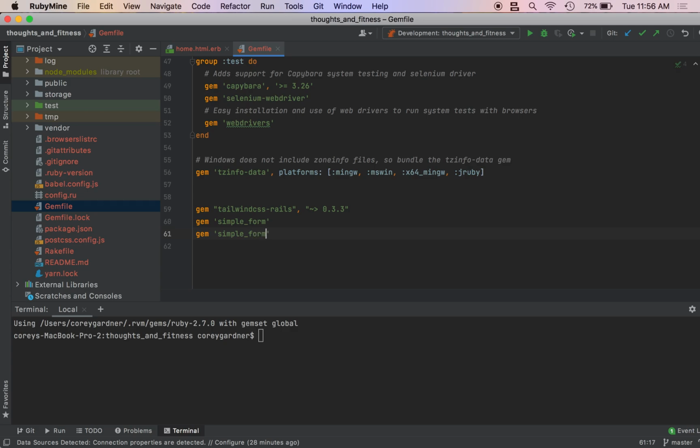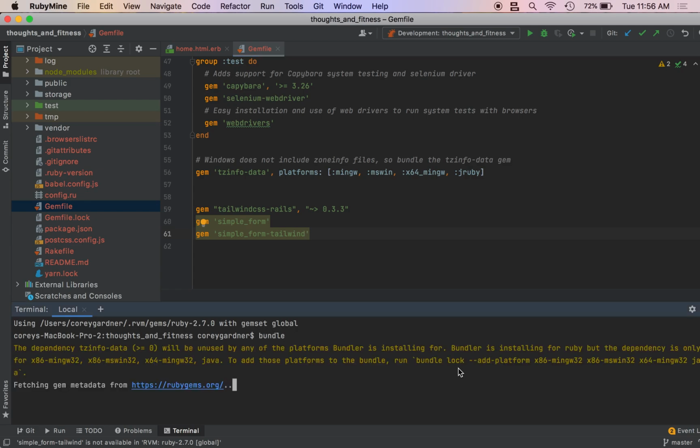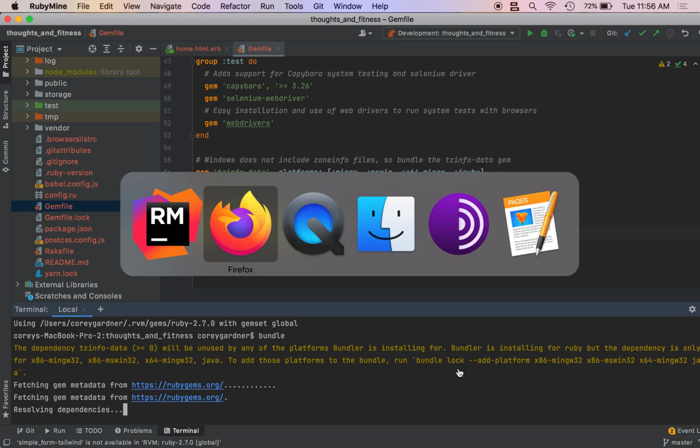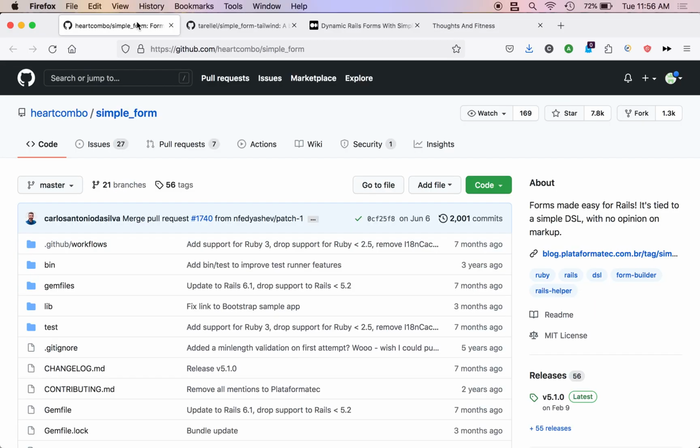And we're going to add simple form tailwind. And this will just automatically style our forms for us. It's a real Rails way of doing things, so we can focus not on the front end, but more on the complex aspects of our application. And to install these, I'm just going to run bundle. And while we wait for that, we actually have some additional steps.